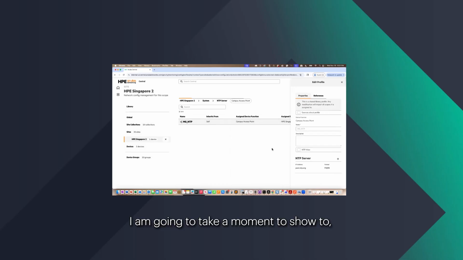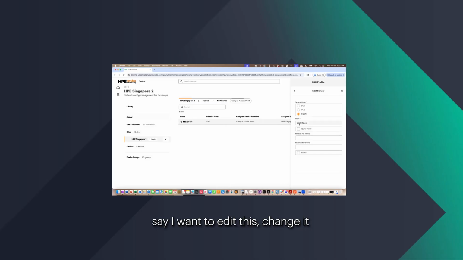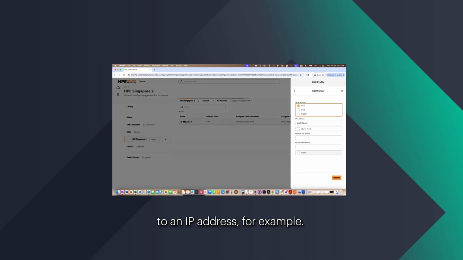I am going to take a moment to show you something that I think is really important that you're aware of. Okay, so let's say you want to change something here. Let's say something in global, and it's assigned. You have it here. It's inherited from the global level. If you make a change to this, let's say I want to edit this, change it to an IP address, for example, right?